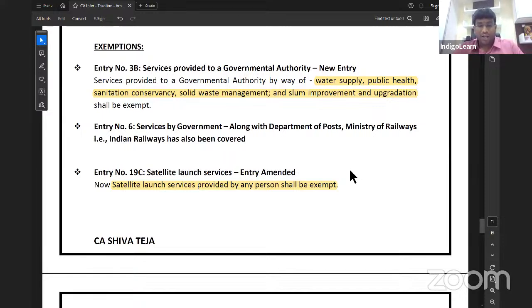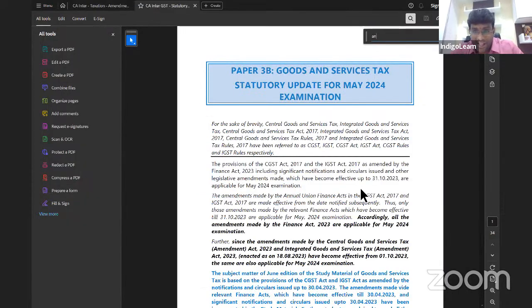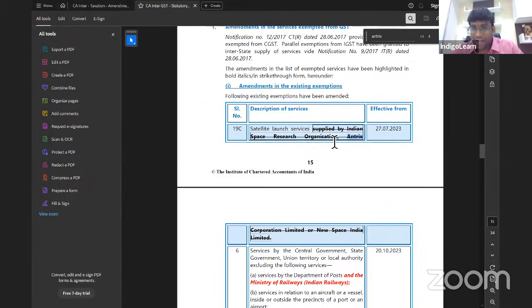Just to give you more knowledge, I'll show you something interesting. See how they brought the amendment. You will be surprised to see. See here, satellite launch service supplied by Indian Space Research Organization, Antrix Corporation. They have deleted these words. Then what will happen now? Satellite launch service given by anybody is exempt. That's the point.